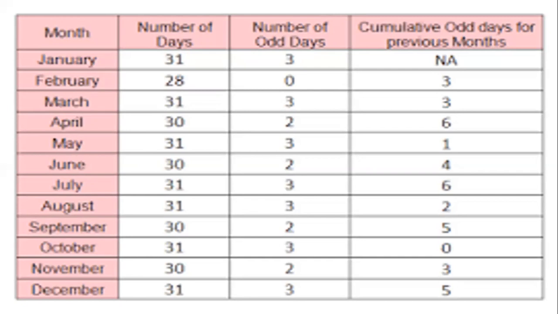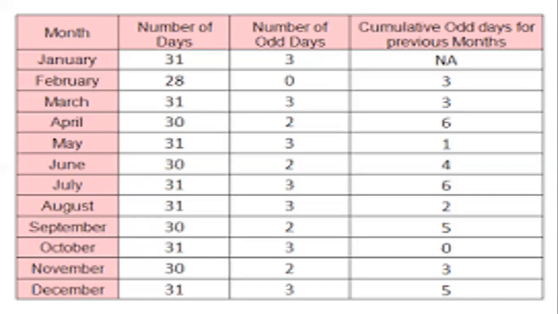Now till August we need to calculate. Instead of adding all this, 31 plus 28 plus 31 like that, we can just add the cumulative odd days only. August 15 we need to calculate. Till July, how many odd days are there? Only 6 odd days we need to consider.